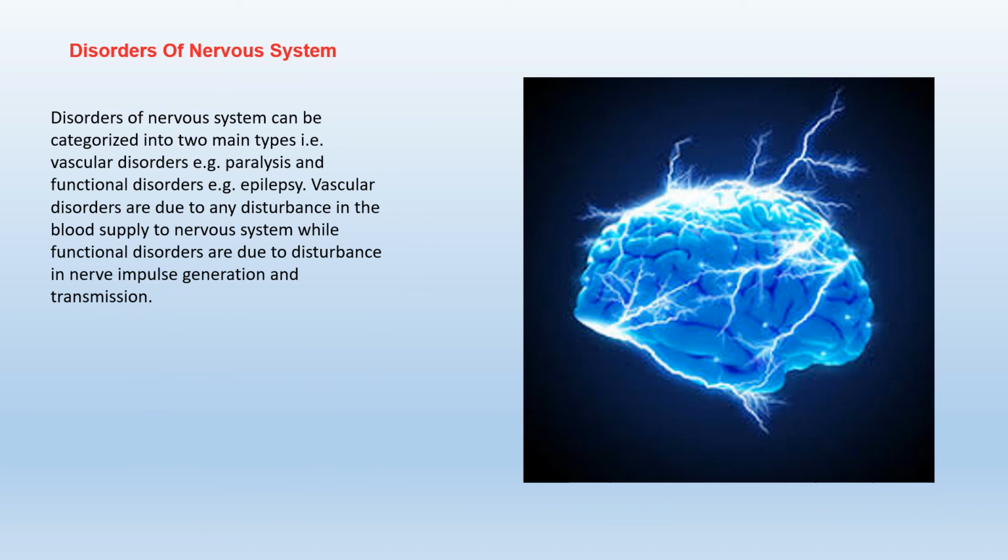Disorders of the nervous system. These are of two types. Vascular disorders, which are due to any disturbance in the blood supply to the nervous system, and paralysis is its example. While functional disorders are due to the disturbance in nerve impulse generation or its transmission, and epilepsy is the example of functional disorder.